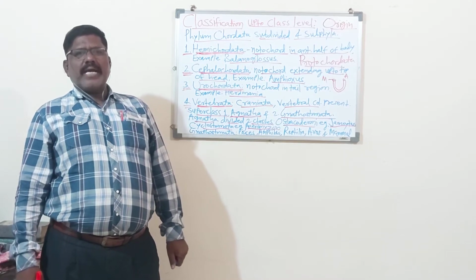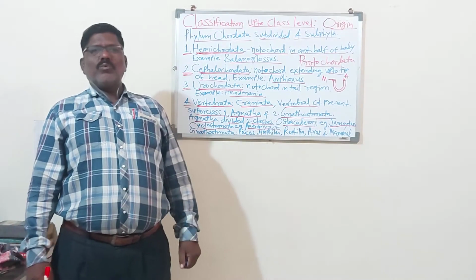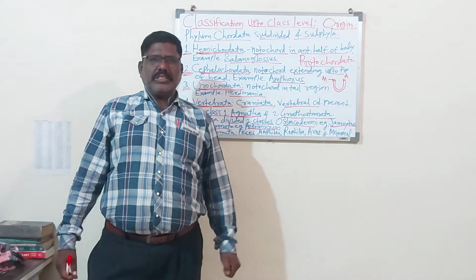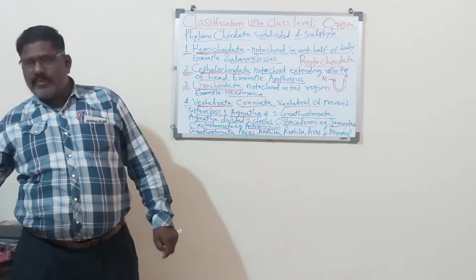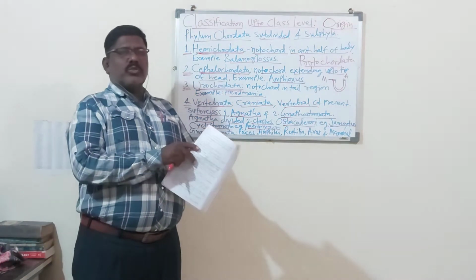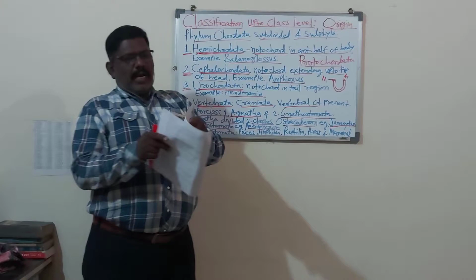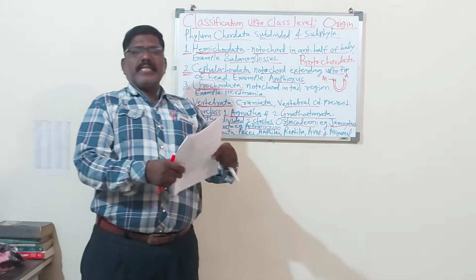Some scientists suggest that the chordate animals originated from the water. There are different theories about the origin of chordate animals. So in your syllabus, origin is also there, and it is a small point only, for you to understand.